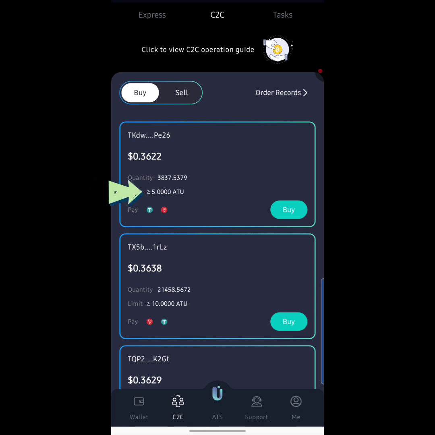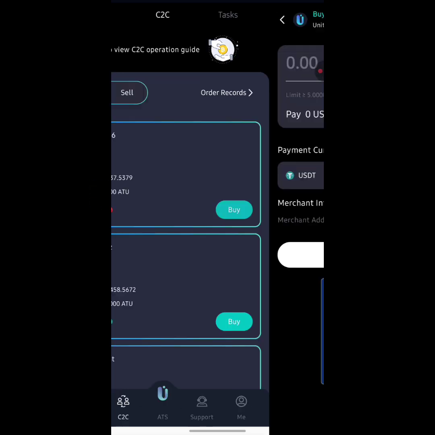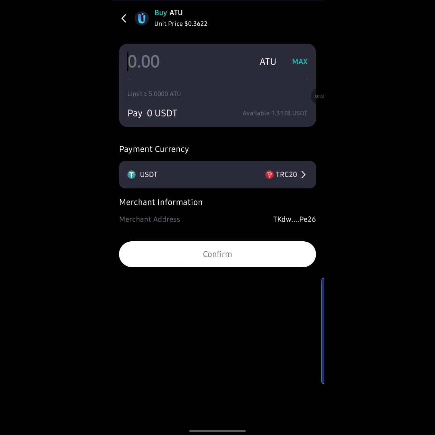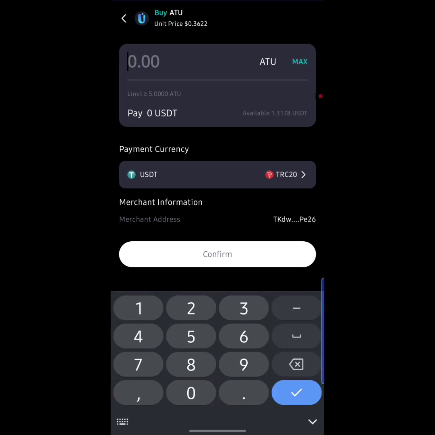Okay, so let's say you actually want to buy from this person right now. Just simply hit on buy. So you can simply input the amount of R2 token you actually want to buy up here, guys, by hitting on this place and just typing it right here. As you can see, my available balance of USDT right now is currently 1.3 USDT. So this money can't actually buy a token right now, because the minimum amount this guy actually wants to sell right here is 5 R2, as you can see over here. And this amount right here is currently worth about 3 R2.